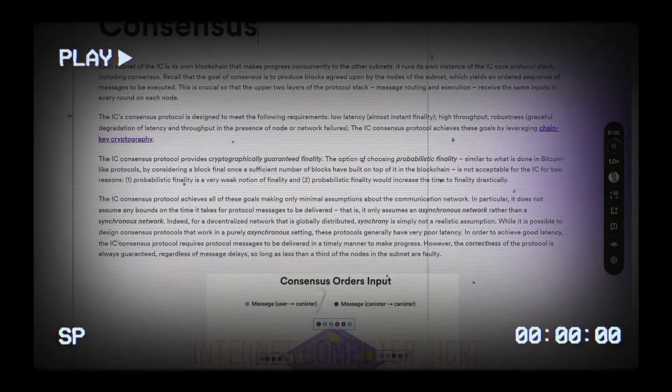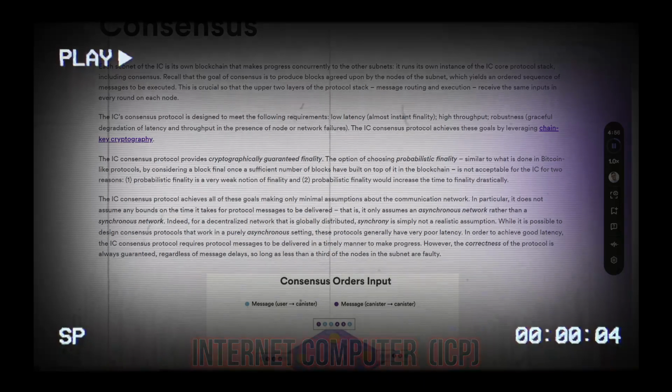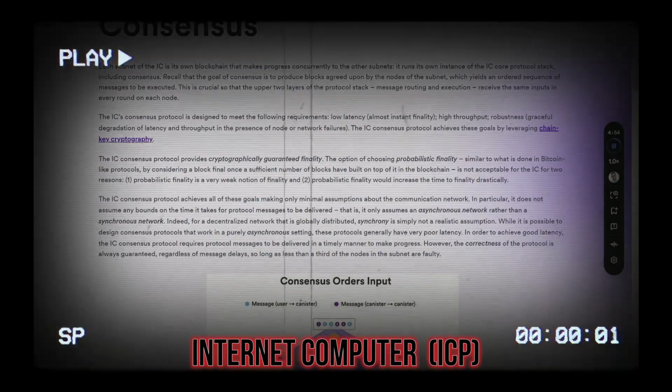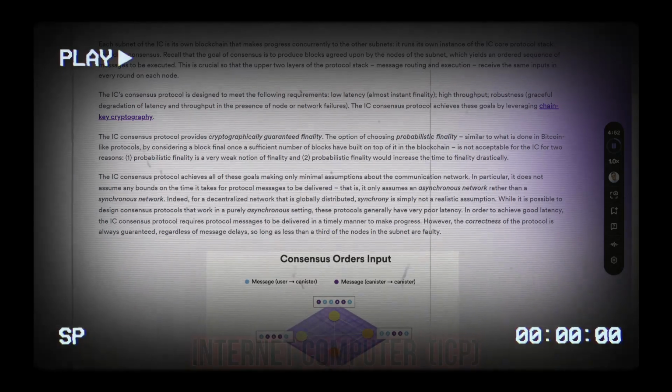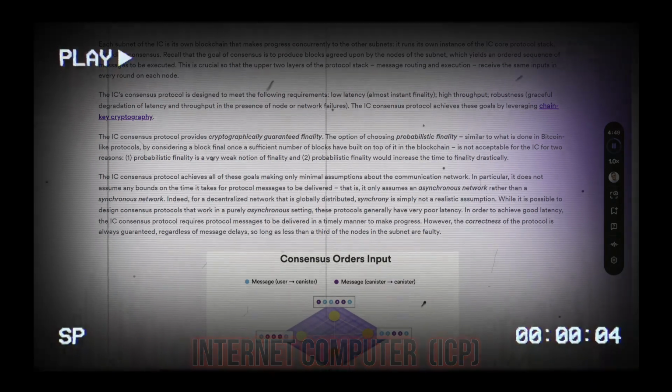The IC consensus protocol achieves all of these goals, making only minimal assumptions about the communication network. In particular, it does not assume any bounds on the time it takes for protocol messages to be delivered. That is, it only assumes an asynchronous network rather than a synchronous network. Indeed, for a decentralized network that is globally distributed, synchrony is simply not a realistic assumption.